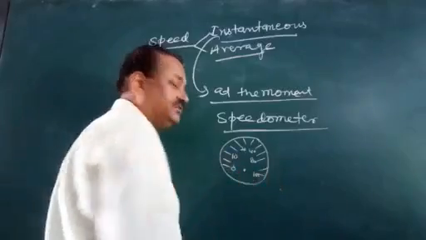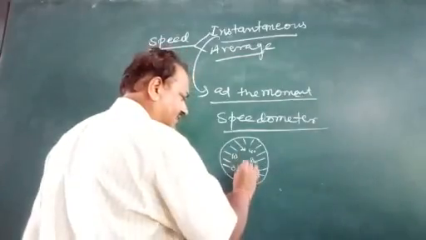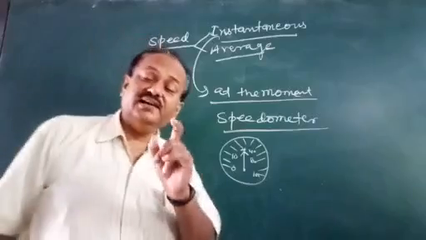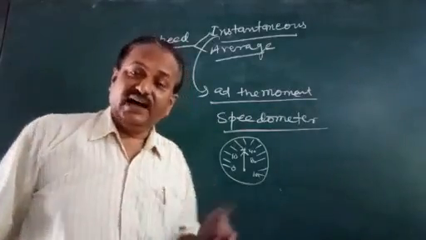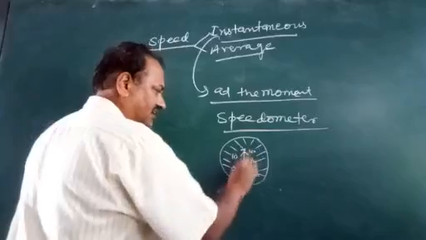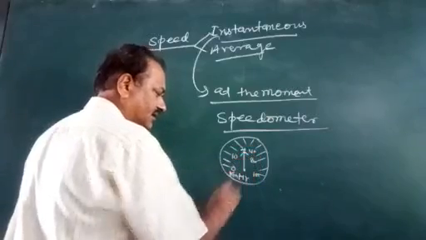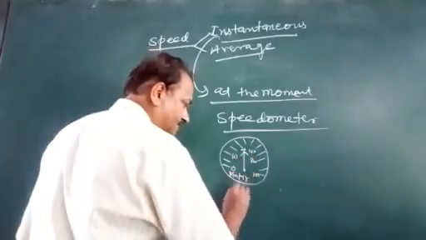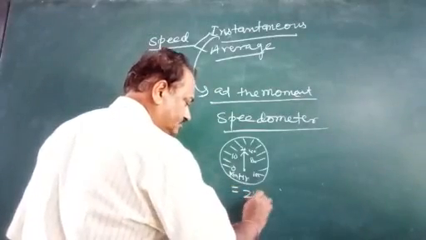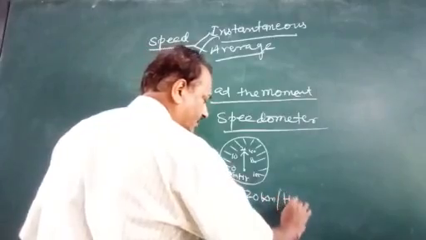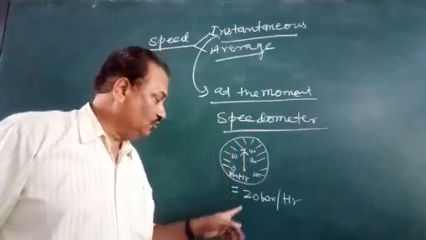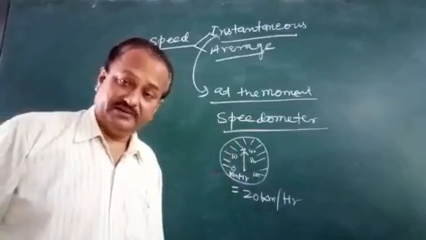If the needle is at 20, you must be knowing it is written hour, so it is in kilometer per hour. What we say is that this reading is equal to 20 kilometers per hour. The vehicle in which this speedometer is present is moving at 20 kilometers per hour.